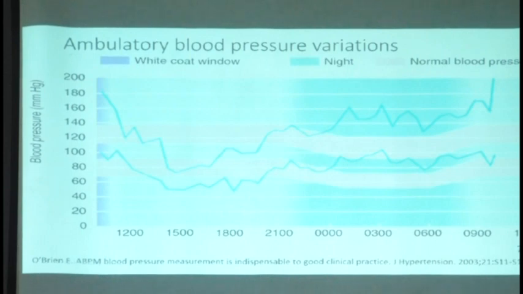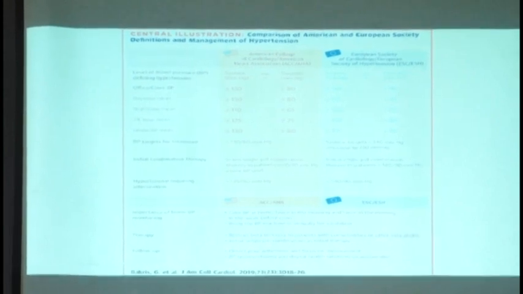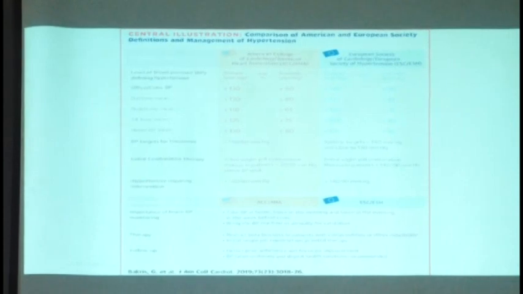The standard is you need to have a minimum 3 recordings in the resting conditions, and the 3 recordings should be done in different setups. Because there is one more thing called white coat hypertension. White coat hypertension is because the appearance of the doctors is supposed to be a white coat. This is an established term.